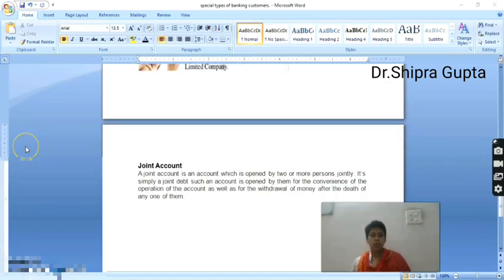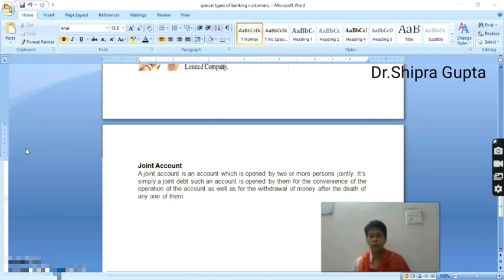Next, joint account. A joint account is an account which is opened by 2 or more persons jointly. Such an account is opened by them for the convenience of the operation of the account as well as for the withdrawal of money after the death of any one of them. The difference between a joint account and a partners account is this. In a joint account, it is not mandatory that those persons are customers of the bank, but for a joint account 2 persons are necessary and they both or any one of them